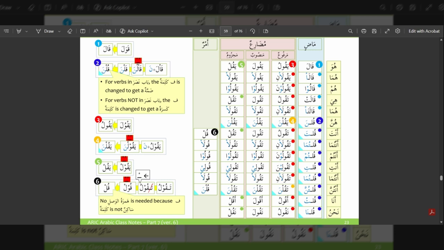So it is important to note that for verbs in bab nasara, the fa kalima is changed to get a dhamma. But for verbs which are not in bab nasara, the fa kalima is changed to get a kasara instead. So then we have qulta, which is you said, male.